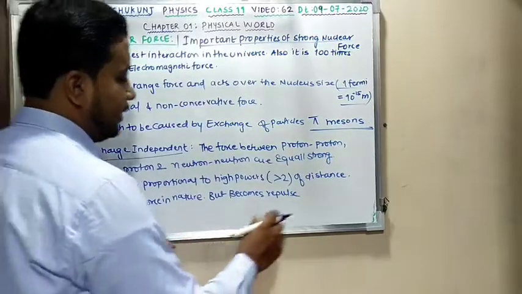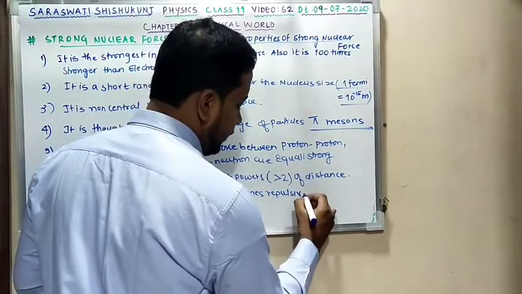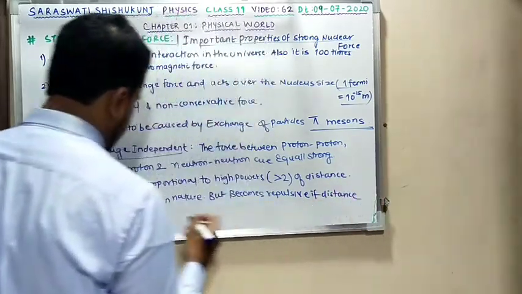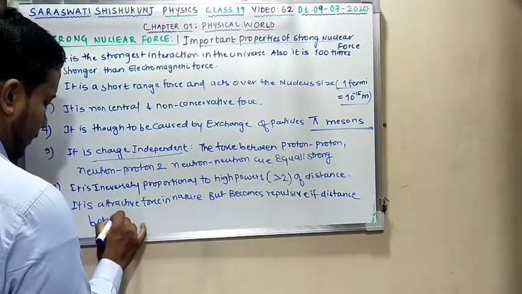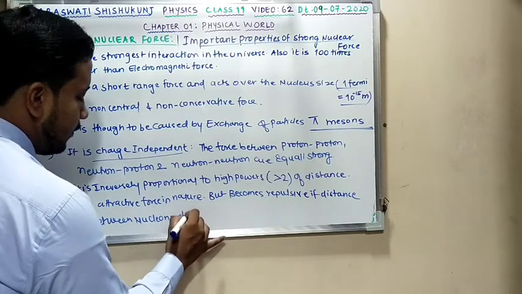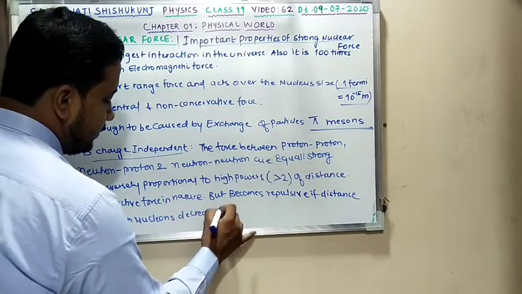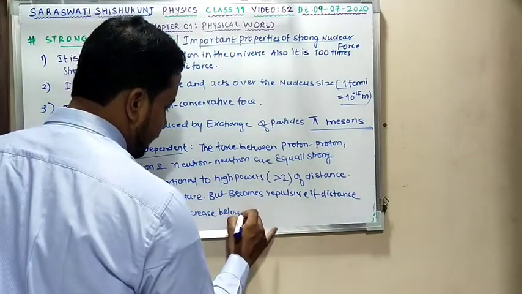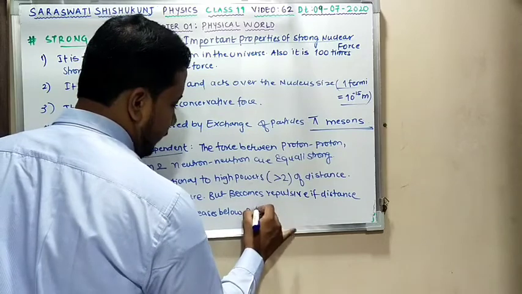So here you can say but becomes repulsive if distance between nucleons decreases below 0.5 Fermi.